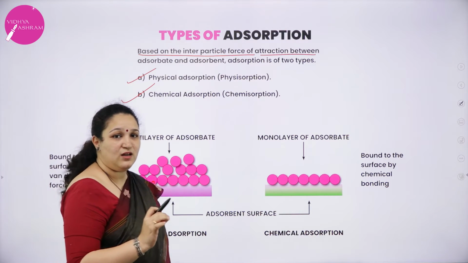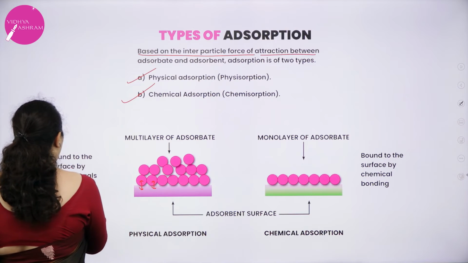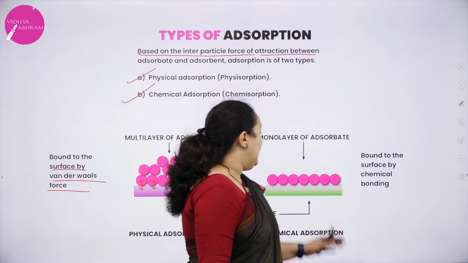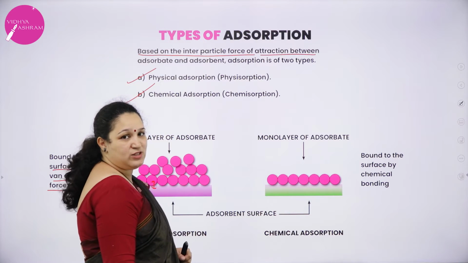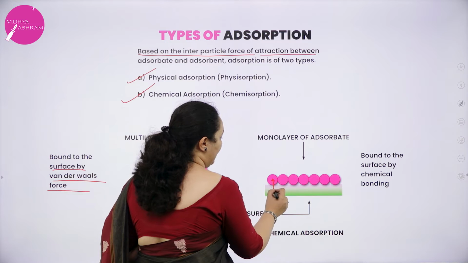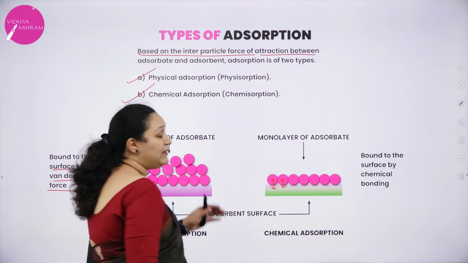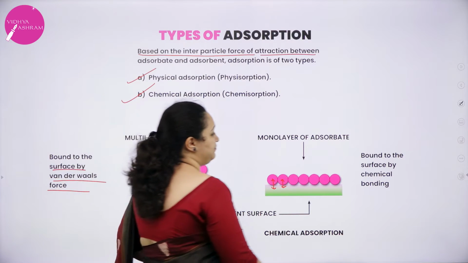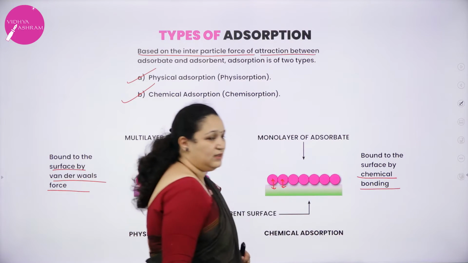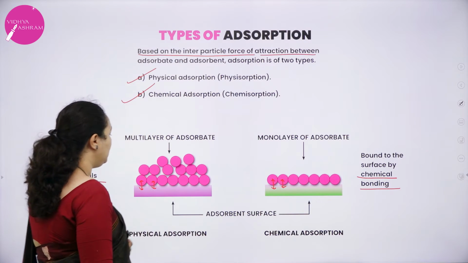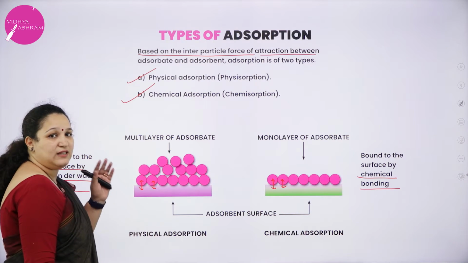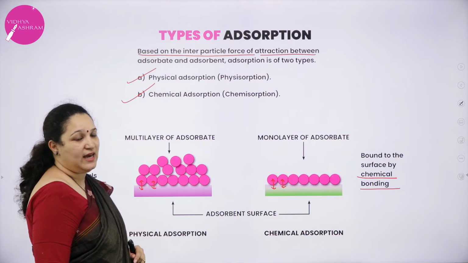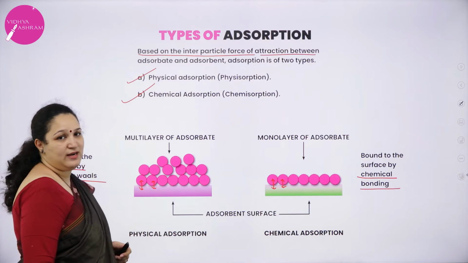Whereas in chemisorption, or chemical adsorption, between the adsorbate and the adsorbent there is chemical bond formation. That's why it is called chemisorption. It is bound by a chemical bond. And in physisorption, the force of attraction is a weak physical or van der Waals force between the adsorbate and the adsorbent.